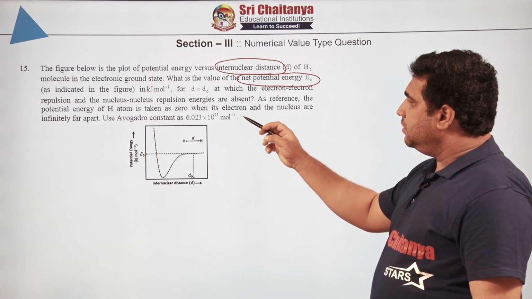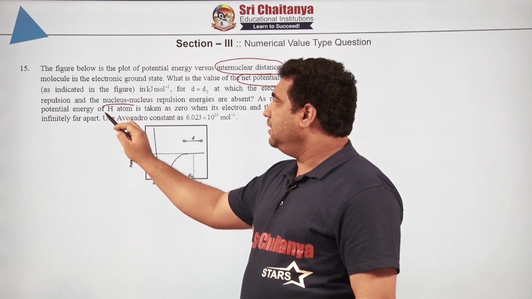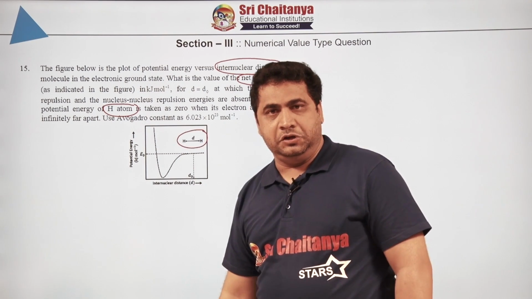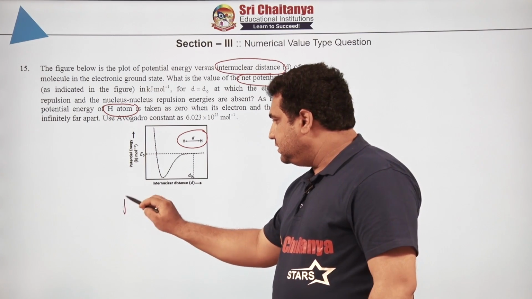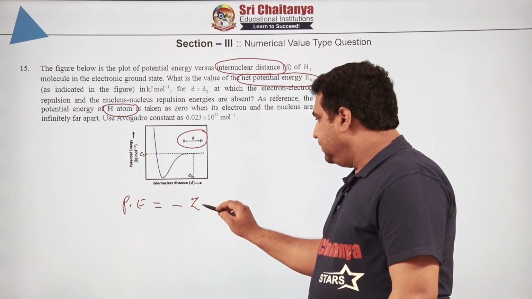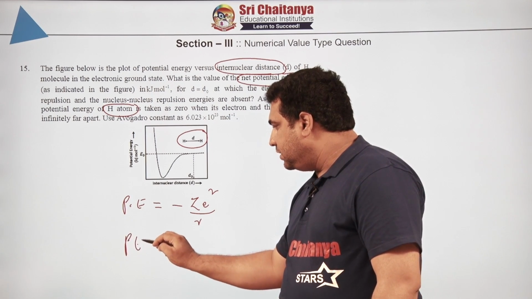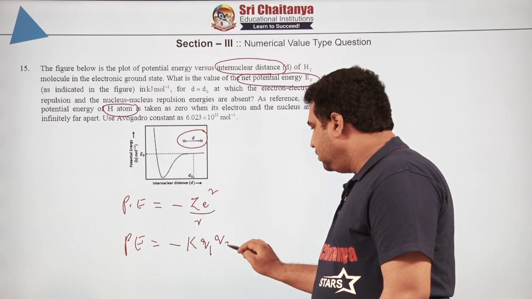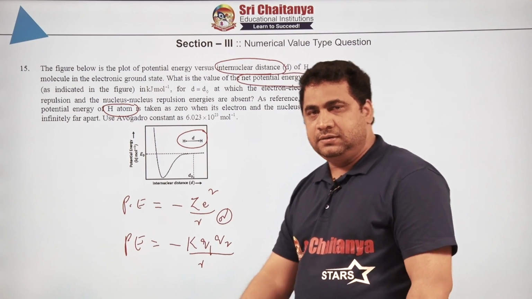As a reference, the potential energy of hydrogen is taken as 0 when its electron and the nucleus are infinitely separated. Here you can see he is speaking about hydrogen atom, but here the value is given for the hydrogen molecule. So taking these points into consideration, we already know that potential energy is equal to minus Z E square by R. Some books write the same equation as potential energy is equal to minus K Q1 Q2 by R. Both the meanings are one and the same.